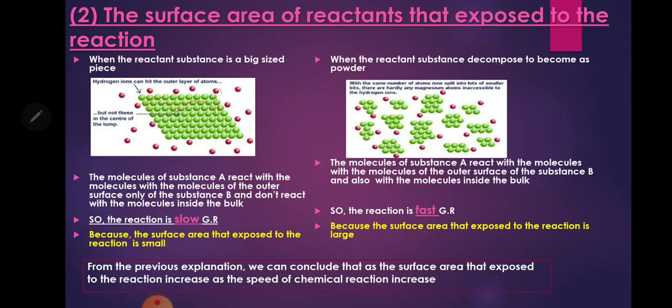علشان كده قال فيها ان as the surface area of the reactant that is exposed to the reaction increases the speed of chemical reaction increases. يبقى احنا عندنا هنا لو كان big sized يبقى الرياكشن هيكون slow، لو كان small sized زي اكنه filling يعني كأنه برادة، الرياكشن هيكون fast. ليه يا ولاد لو كان big sized هيكون slow، وليه لو كان small sized هيكون fast؟ slow because the surface area of the reactant that is exposed to the reaction is small، يبقى ال speed of chemical reaction is slow. الناحية التانية because the surface area of the reactant that is exposed to the reaction is large يبقى الرياكشن هيكون fast. تمام.